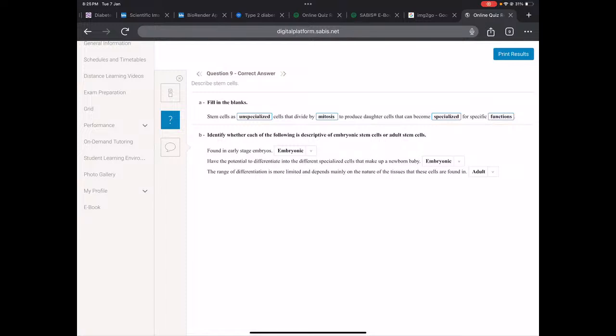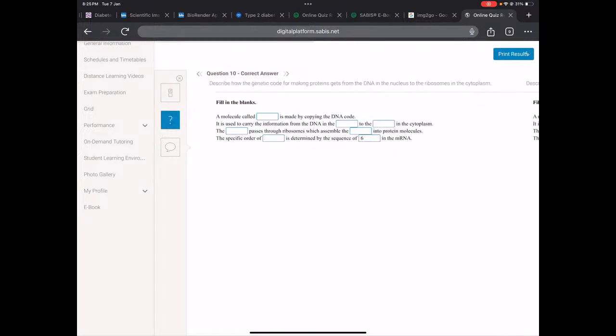And we gave the example of the cells in the bone marrow. They can only differentiate into blood cells and white blood cells. Okay? I think that was your question, Tala.